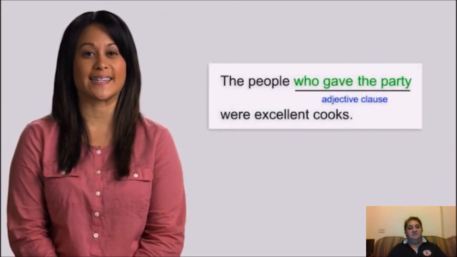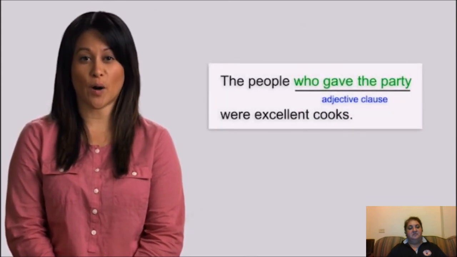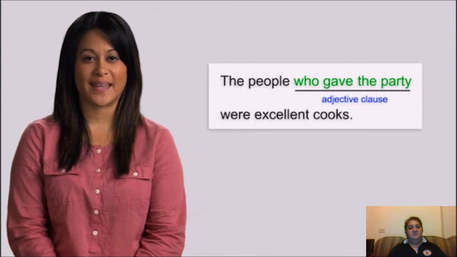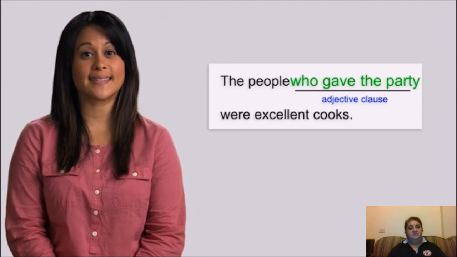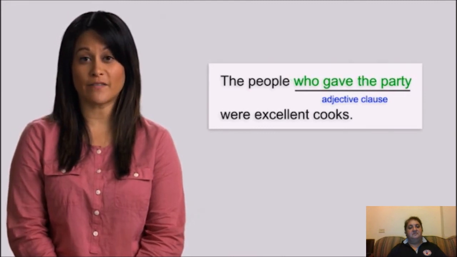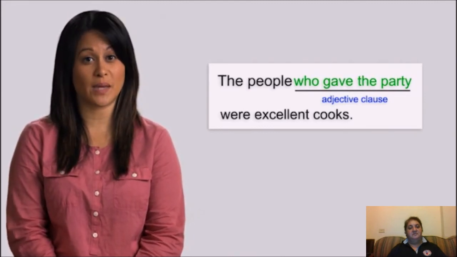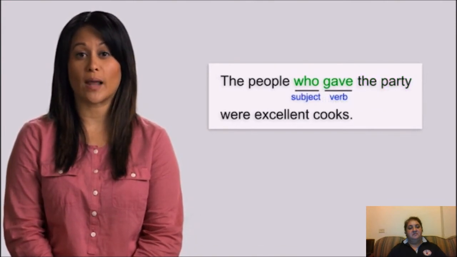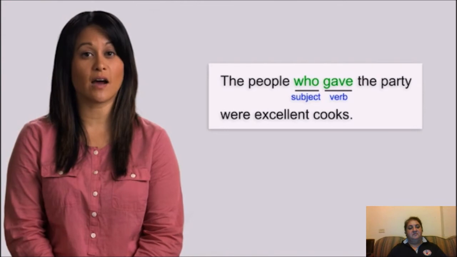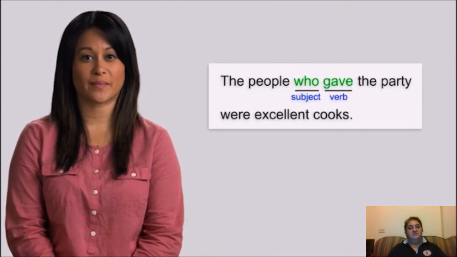Let's look at the first sentence. The people who gave the party were excellent cooks. In this sentence, the clause who gave the party is an adjective clause. It modifies or describes the people. In this adjective clause, the relative pronoun who is the subject of the verb gave.